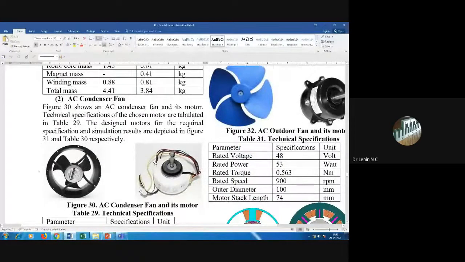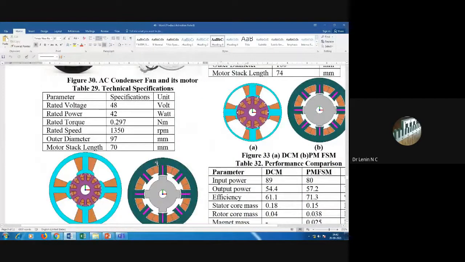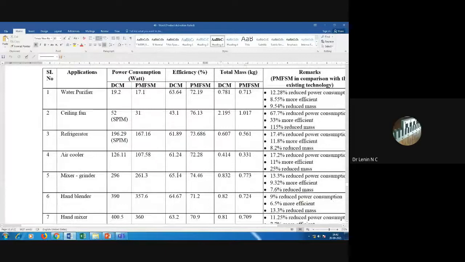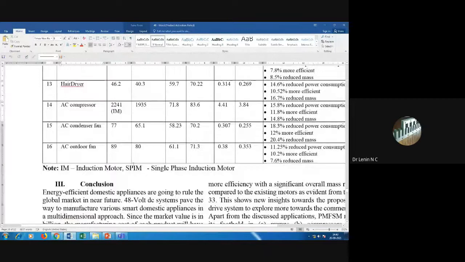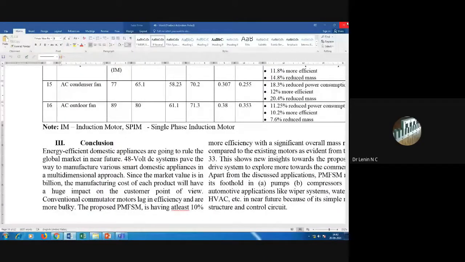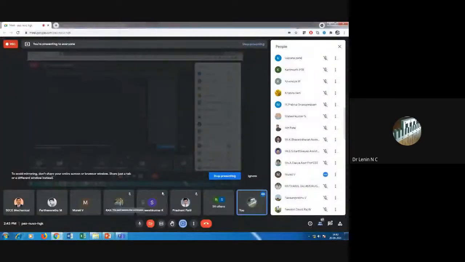In air conditioning units itself, we need 3 different types of motors. This comparison is not relevant for this one, but just see the applications, sir. DC drives are going to rule in the near future.